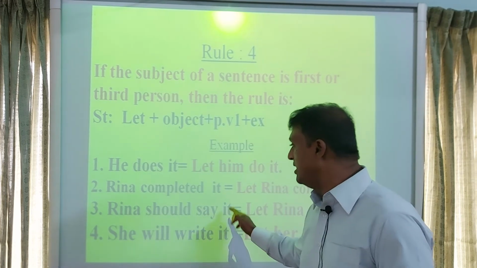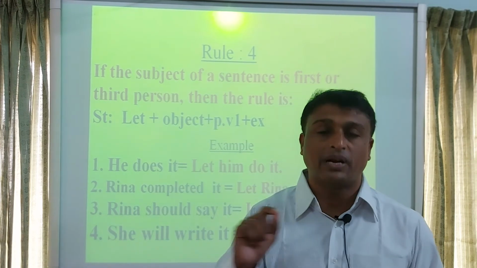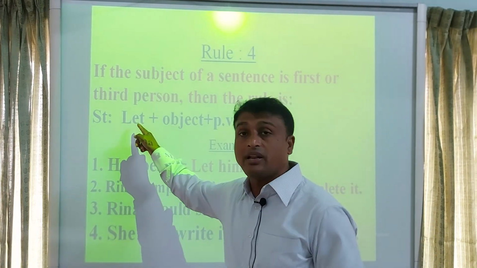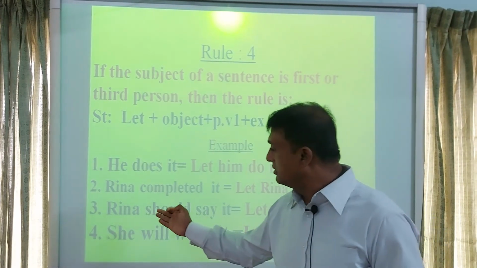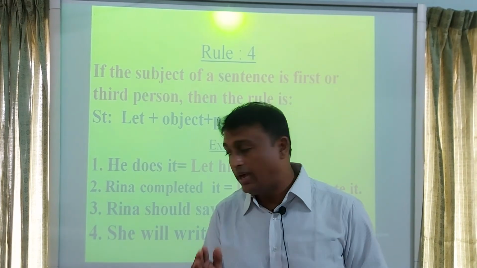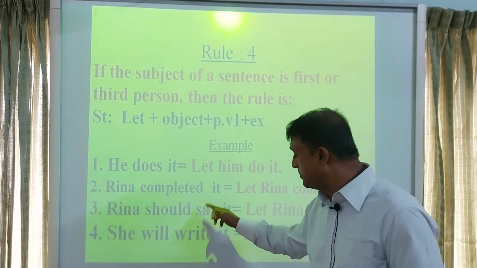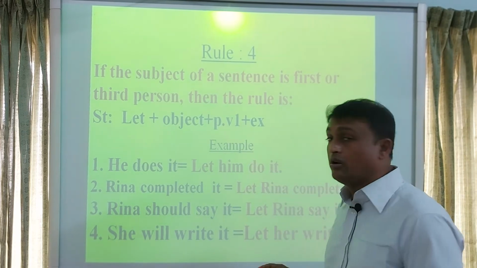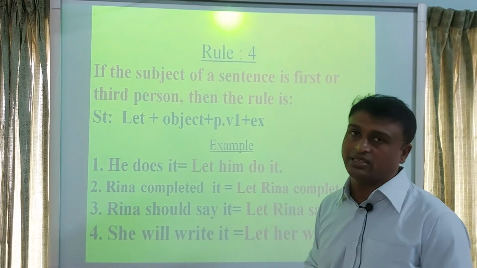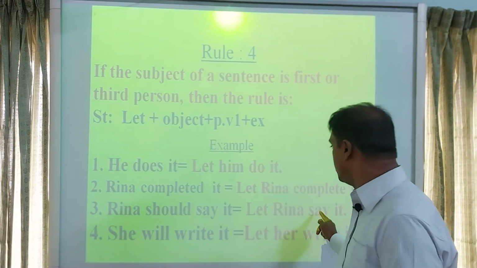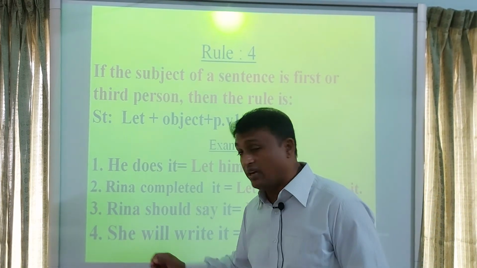Look at the third example. Rina should say it. This sentence has started with Rina, which is third person. So, at first we will write let, then we will write the object Rina. The objective form of Rina is Rina. Then we will write principal verb 1. Here should is an auxiliary verb, say is the principal verb. We will write the principal verb, not the auxiliary verb. Auxiliary verb must be omitted. You can't write an auxiliary verb in your answer. Principal verb 1, say. Then the object, it. Let Rina say it.